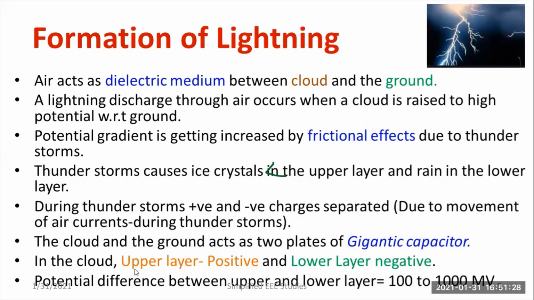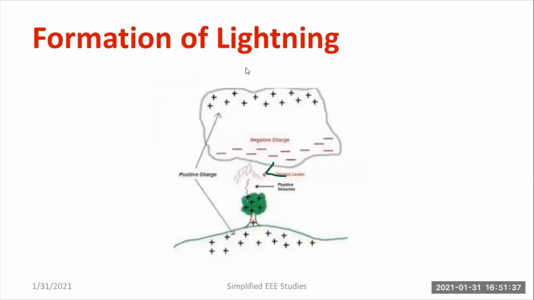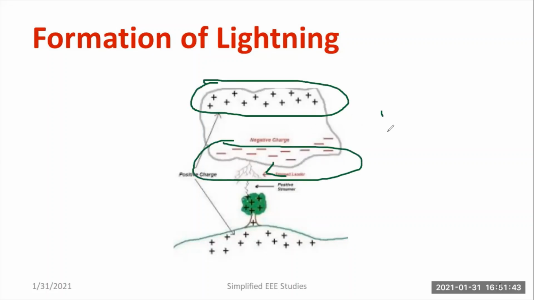In the cloud, the upper layer will act as positive and the lower layer will act as negative. The potential difference between the upper and lower layer is between 100 to 1000 megavolt. You can see the upper layer and this will be the lower layer. The potential gradient will be up to 1000 megavolt.